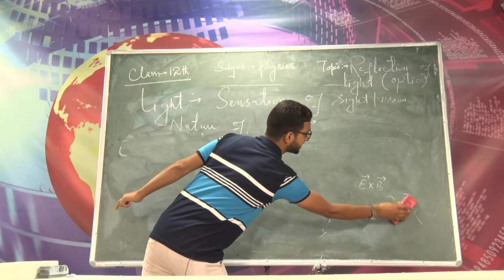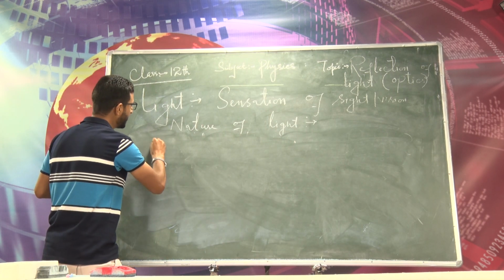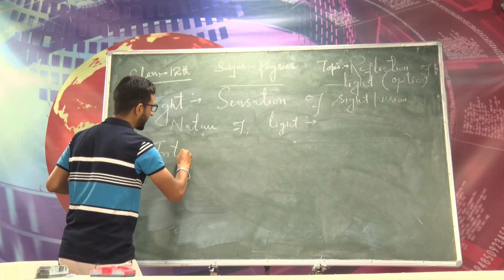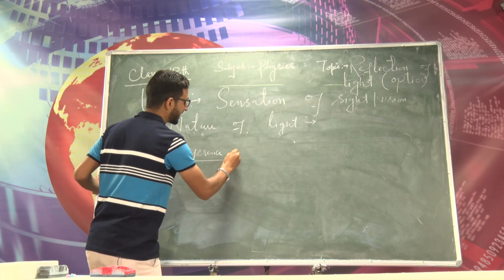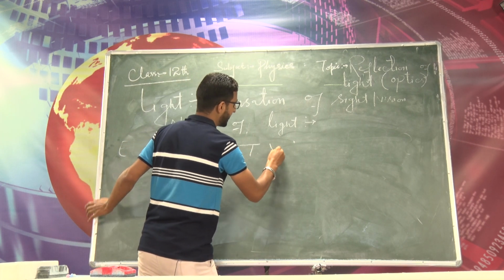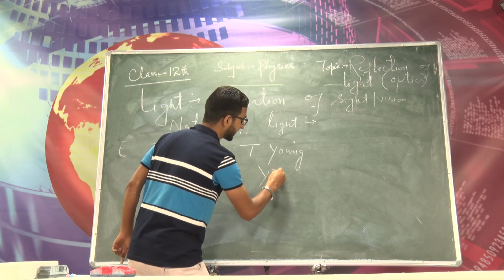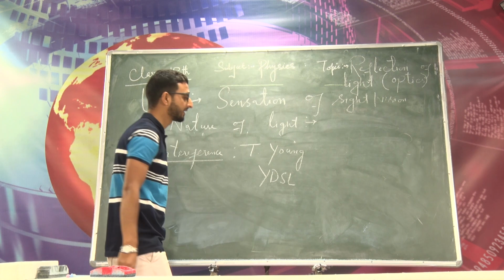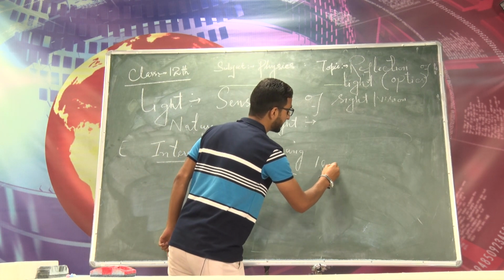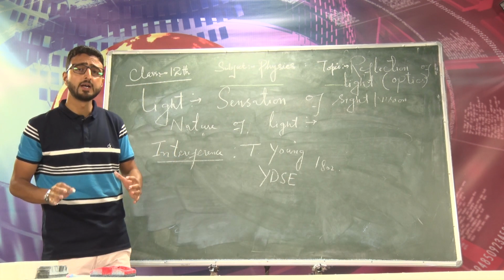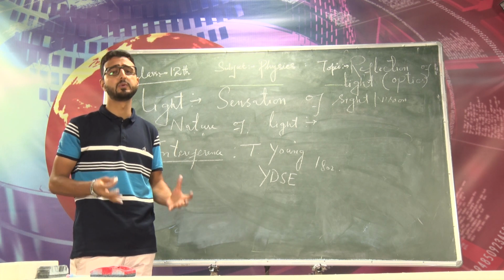उसके बाद एक और साइंटिस्ट आया, namely Thomas Young. He explained the interference of light, which is again a wave phenomenon. So interference of light was explained by Thomas Young in his famous experiment called Young's डबल स्लिट एक्सपेरिमेंट. ये भी सिलेबस में ही है 12th क्लास में. यंग्स डबल स्लिट एक्सपेरिमेंट which was performed in 1802. So this Thomas Young explained the interference of light, which is again a wave phenomenon, right?